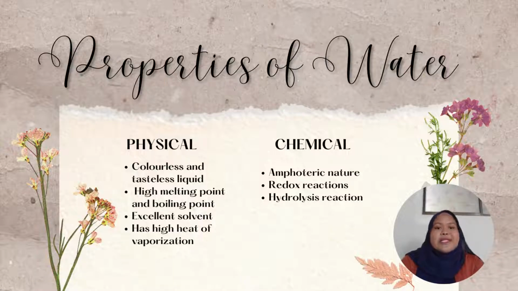Let's proceed to the properties of water. There are two types of properties of water, which are physical properties and chemical properties. For the physical properties, the first one is water is a colorless and tasteless liquid. Water also has a high melting point and boiling point. What is a melting point? The temperature at which a solid becomes a liquid due to enough heat for a given substance.